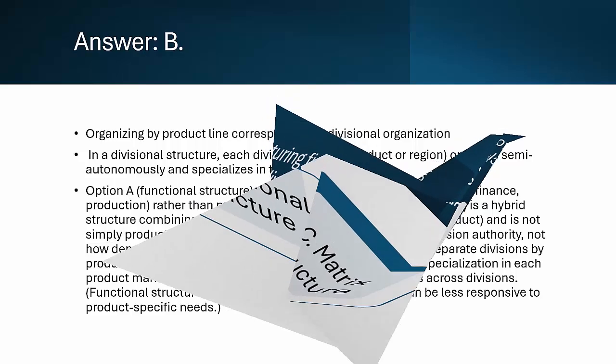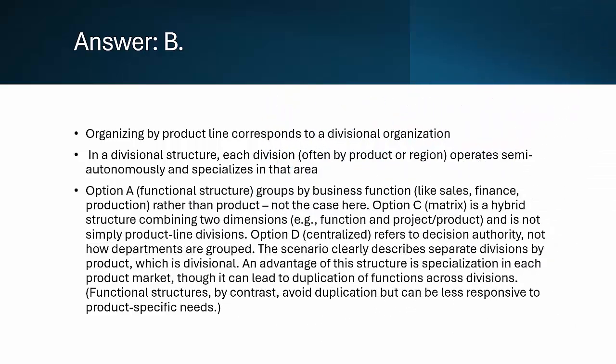Correct answer, B. Divisional structure. In a divisional structure, companies organize their departments based on products, regions, or customer groups. Option B is correct. Since this company separates departments by product lines, it is a divisional structure. Option A, functional structure, is incorrect because that would mean grouping by business function, e.g. sales, HR, finance, rather than by product.